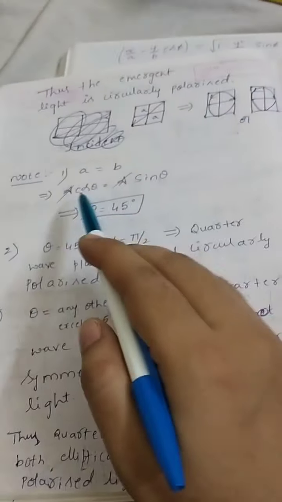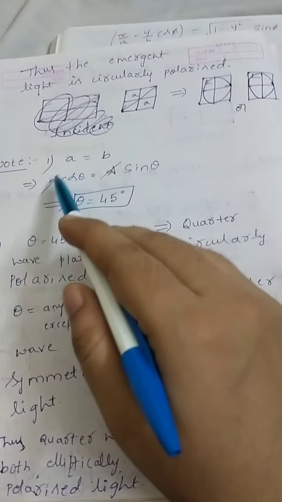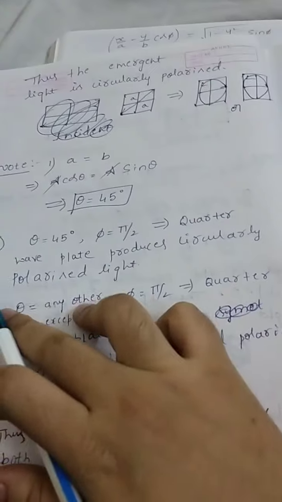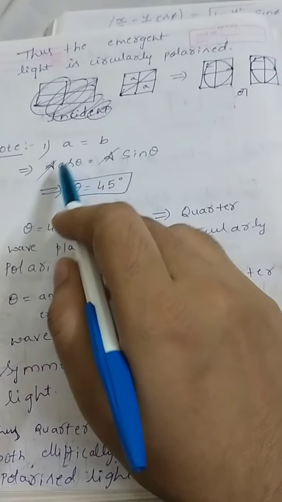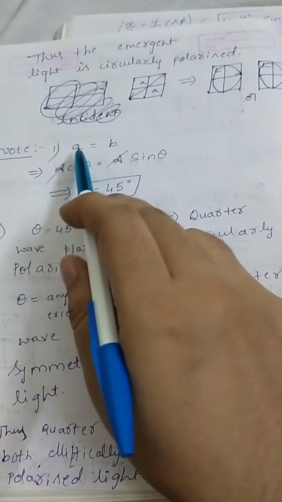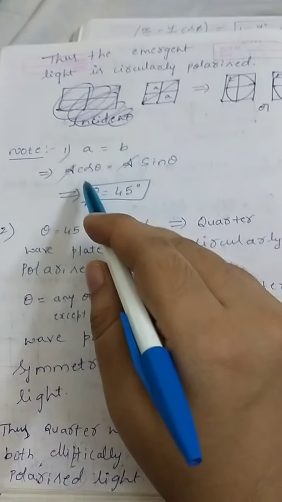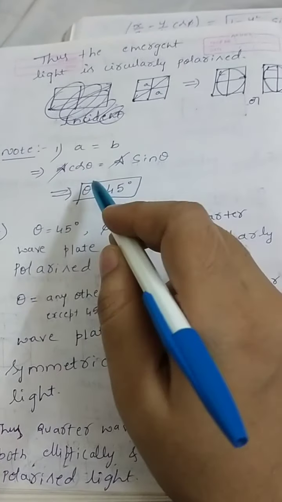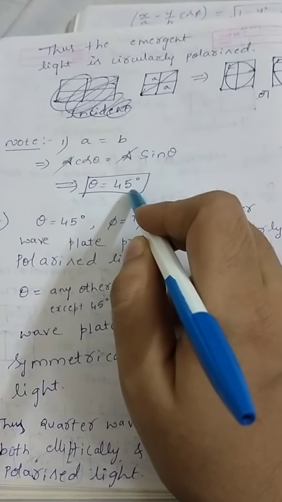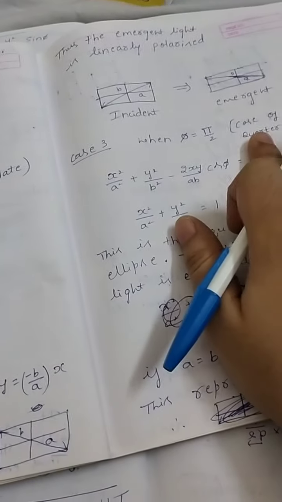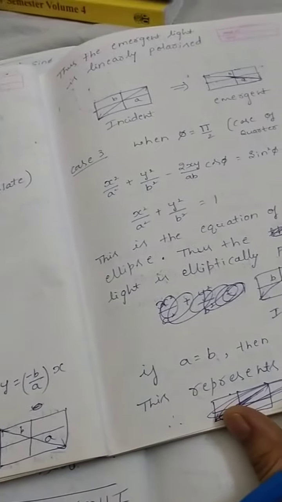Okay. Note, if A is equal to B, it means A cos theta equals A sin theta. You go back to your derivation, where we substituted A cos theta as A and A sin theta as B. Therefore A gets cancelled, and cos theta will be equal to sin theta when theta is equal to 45 degree. So imagine if theta is equal to 45 degree and phi is equal to pi by 2, then you will get the circularly polarized light.